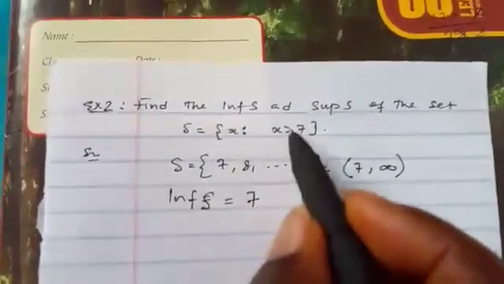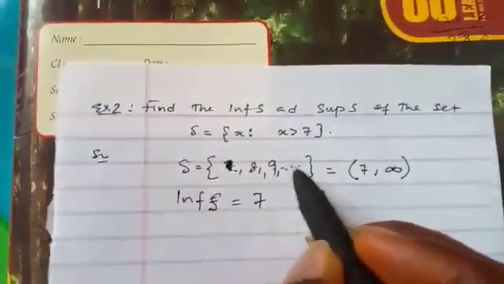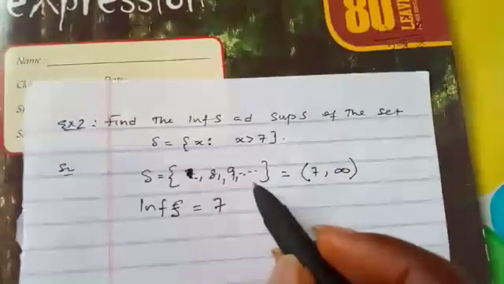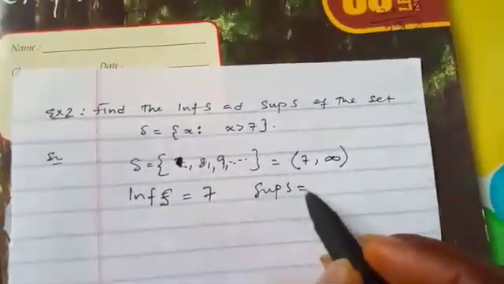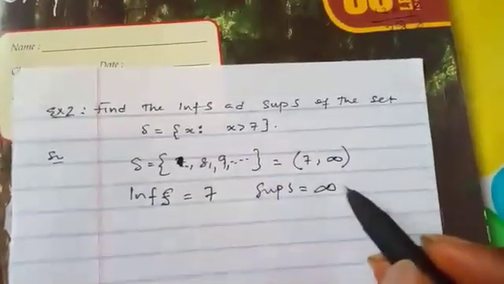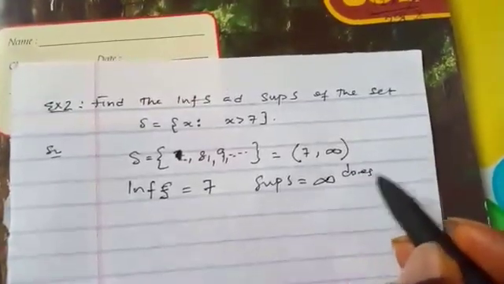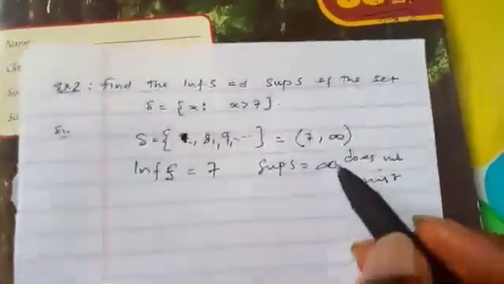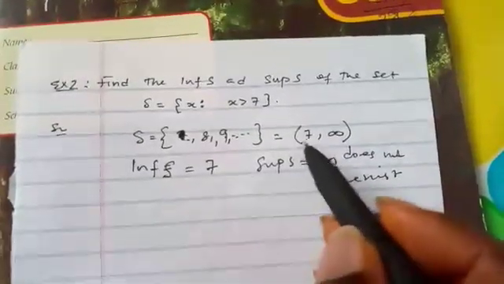S is greater than 7. We start from 8, 9, and so on. So the infimum of the set is 7, and the supremum is infinity. We don't need to write it; it simply means the supremum does not exist. So it has only an infimum, which is 7.